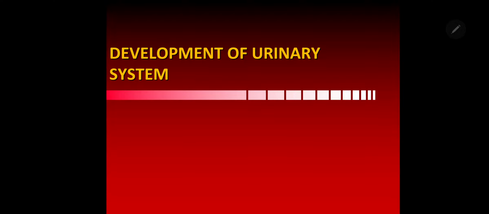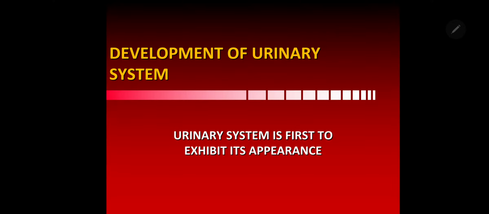Coming to the development of the urinary system. So far we discussed the source of the urogenital system, that is intermediate mesoderm, and now we are taking the two systems separately. Structurally they have the same developmental background, but functionally they work at different angles. So let us take one by one. First we will see the development of the urinary system, in that the kidney.